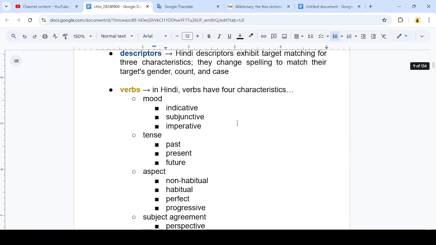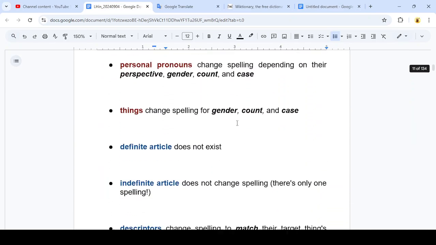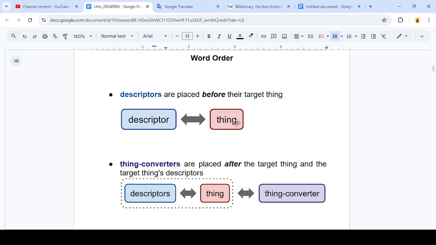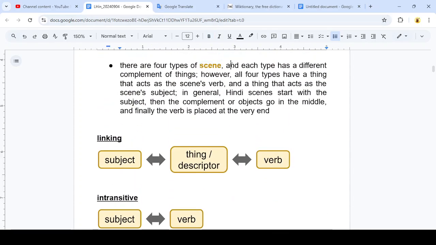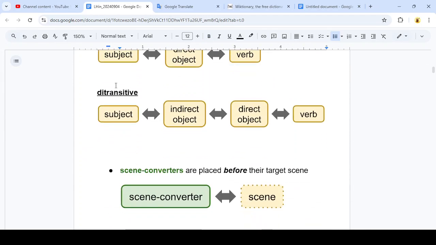So let's go to my Hindi book, and I've got a section on word order, and there's an entry on scenes right here. And so we'll go down to the ditransitive scene. So here it shows the Hindi ditransitive scene blueprint, and it starts with the subject, but then it goes to the indirect and direct objects right afterwards, with the verb coming at the very end of the sentence. Okay, so this is a different order of those four components.